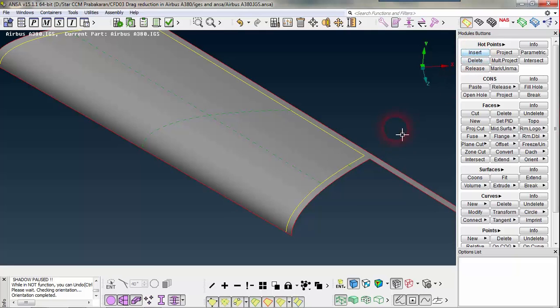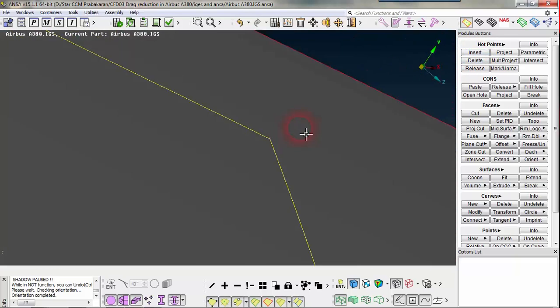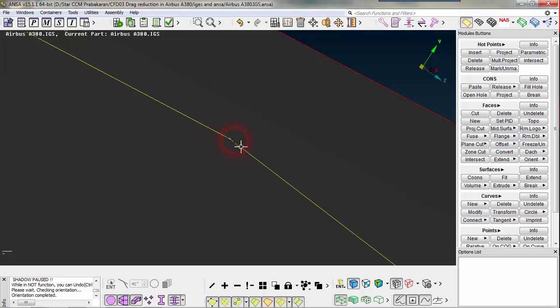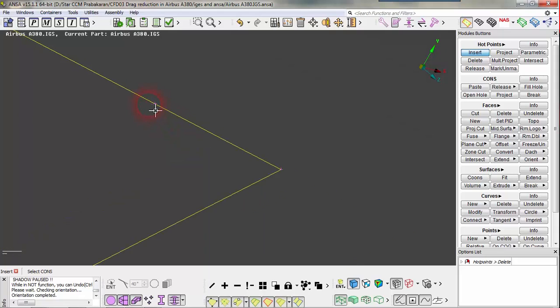So this is a hard point. A hard point is nothing but this one. When two edges meet, there will be a hard point. Here, I will be in this topo menu itself. Go to hard points and click insert.